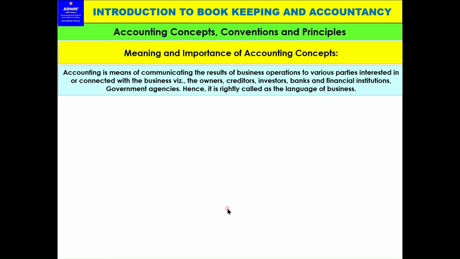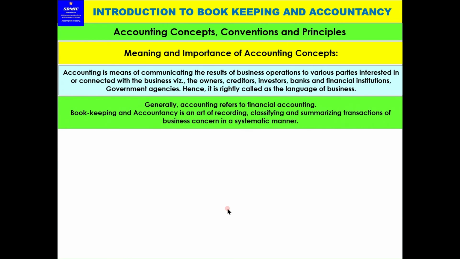Business में जो interested parties बोलेगा तो the persons who are the owners, the other agencies, like I already explained that. So those like owners, creditors, investors, bank institutions and government agencies. So since the accounts is communicating these messages to these parties, it is called as a language of business. So accounting is called as a language of business. Generally, accounting refers to financial accounting. Bookkeeping and accountancy is an art of recording, classifying, summarizing transactions of business concern in a systematic manner.